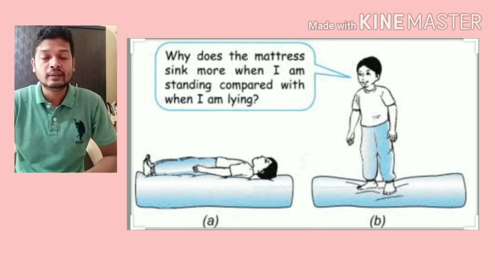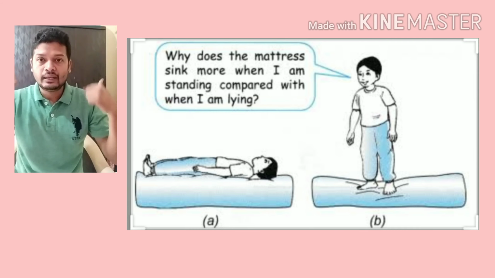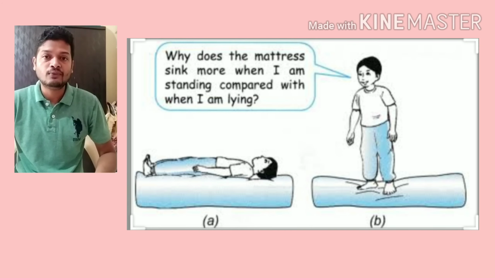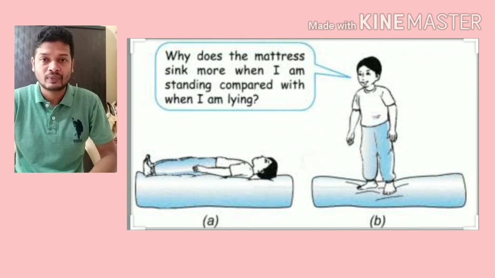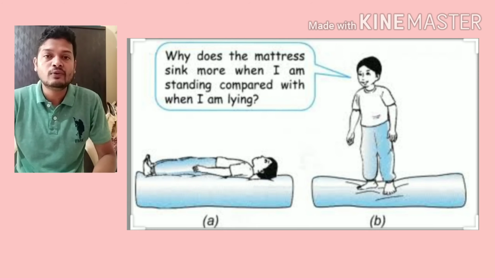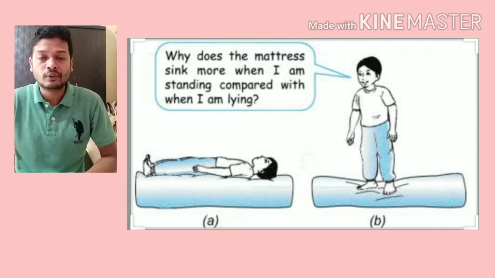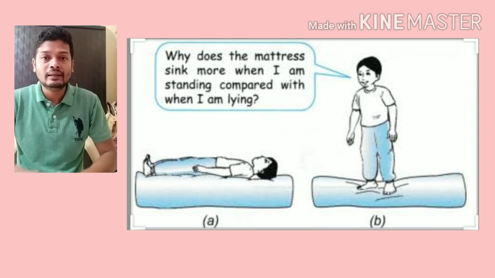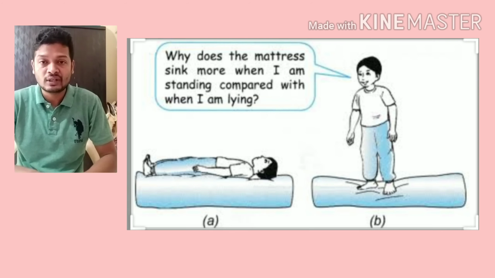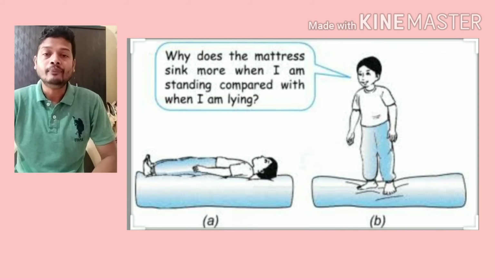So how does this happen that we can sleep for a long time but we cannot stand for a long time? The reason behind that is when we are standing, the entire mass, entire weight, the force of all our body is felt on a very small area of our legs. So the entire mass of our body is carried only on a small area. So we feel pain in our legs because of all the force applied on a small area. The effect is more. But when we are sleeping, the mass of our body is entirely on a large area on the bed. So here what happens? The pressure is equally distributed everywhere. That is why we do not feel pain when we are sleeping.